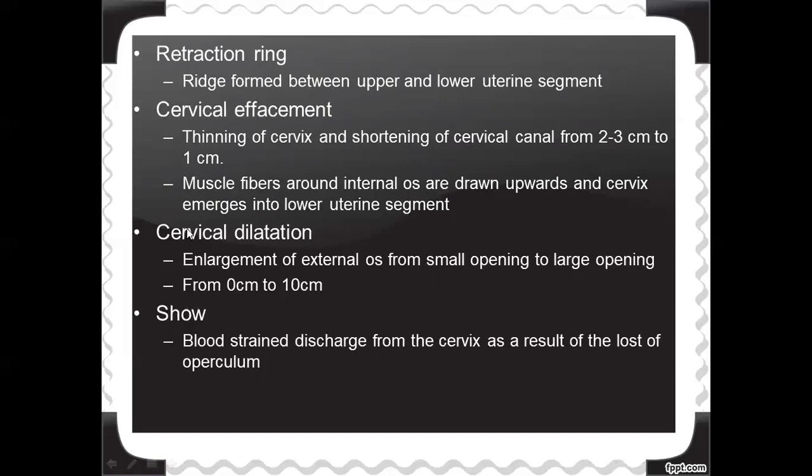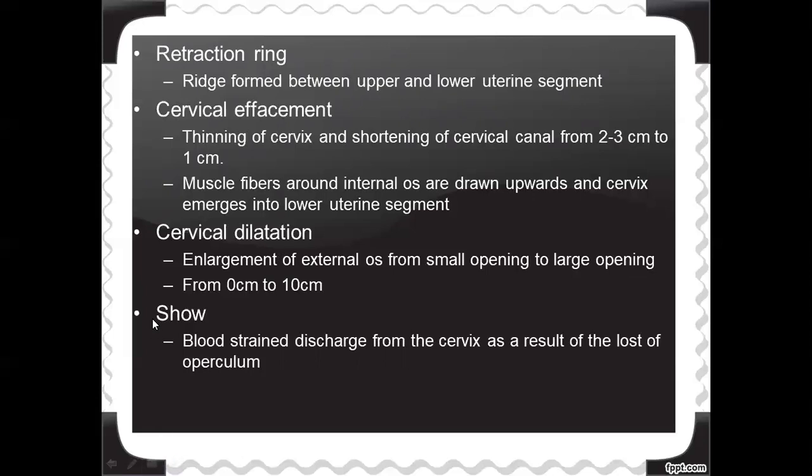Next is cervical dilatation. Everybody knows the external cervix, which was completely sealed during the pregnancy, will start to open from 0 centimeter, first admitting the tip of the finger, and finally the opening will be enlarged to 10 centimeters. So that is cervical dilatation. From 0 centimeter, the cervix will be dilating to a maximum of 10 centimeters. So this is the next change.